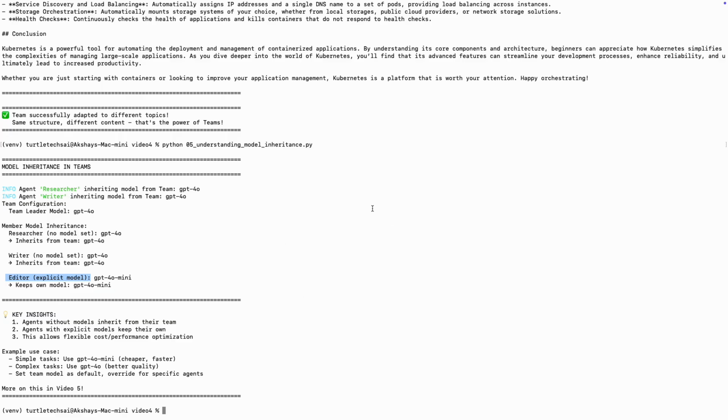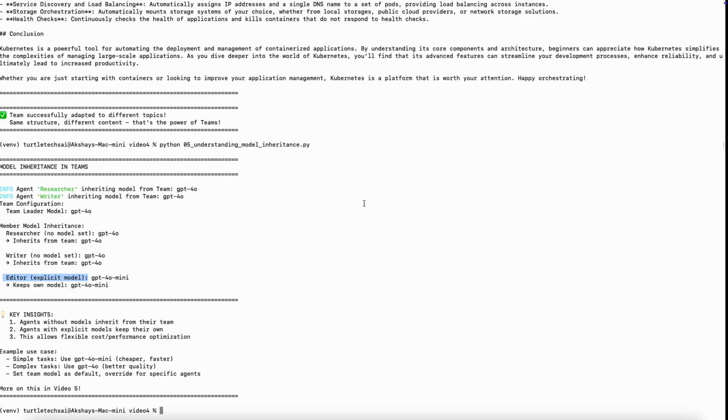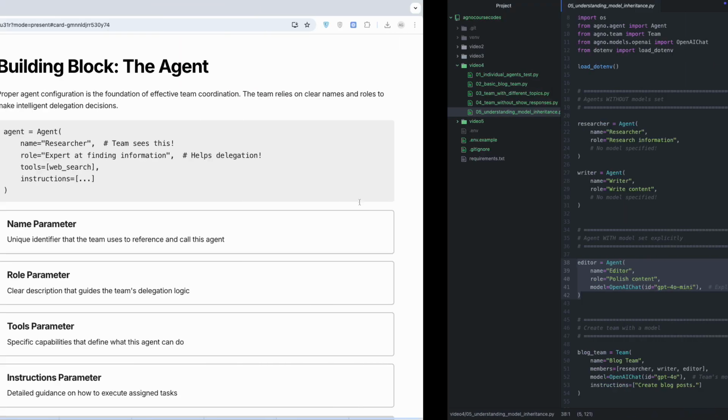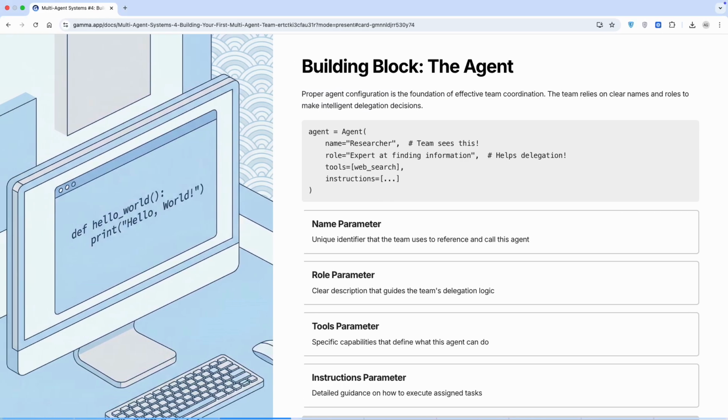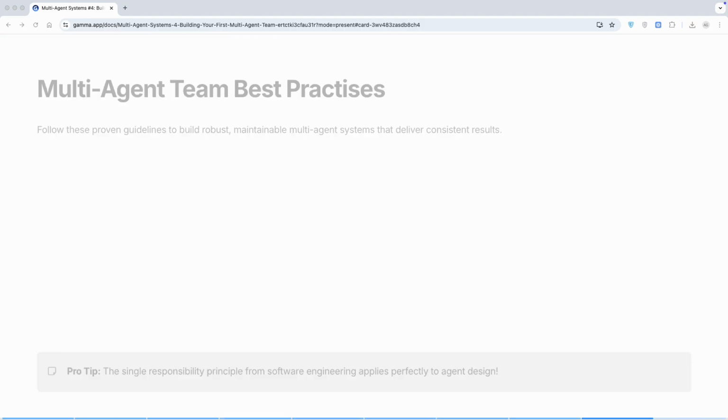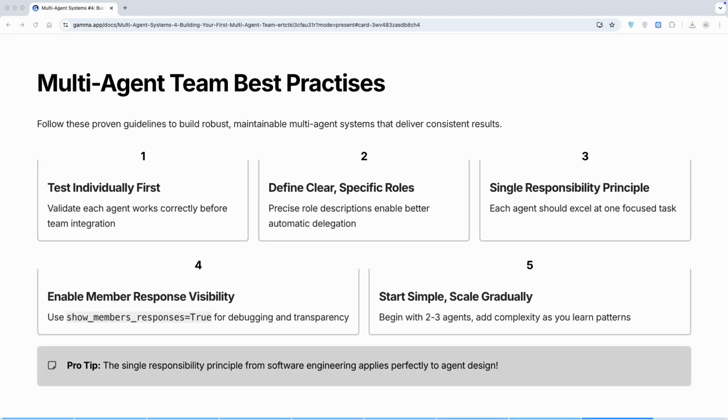Okay, before we wrap, let me give you five critical best practices while developing multi-agent systems. Let me go to the slide again. Follow these proven guidelines to build robust, maintainable multi-agent systems that deliver consistent results. First, test the agents individually first. Always verify each agent works alone before adding it to the team.